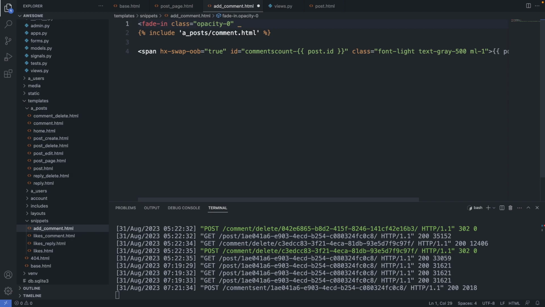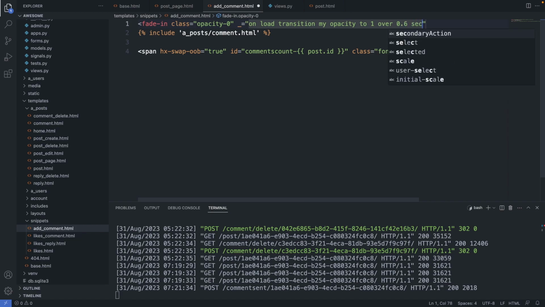And now I add the Hyperscript. So underscore equals on load. So it's this time on load of the snippet. I will add a transition. So transition my opacity to 1 over 0.6 seconds. So this is pretty self-explanatory.